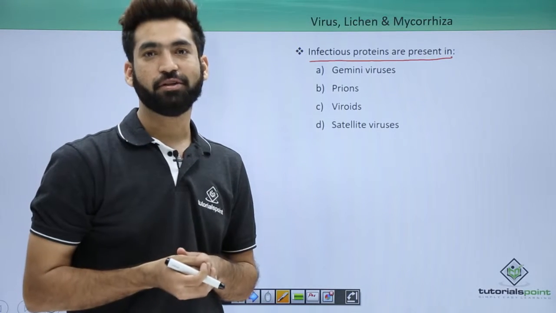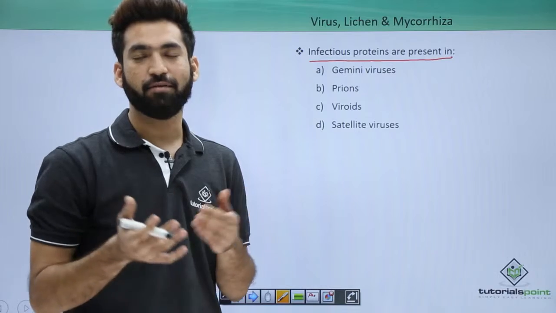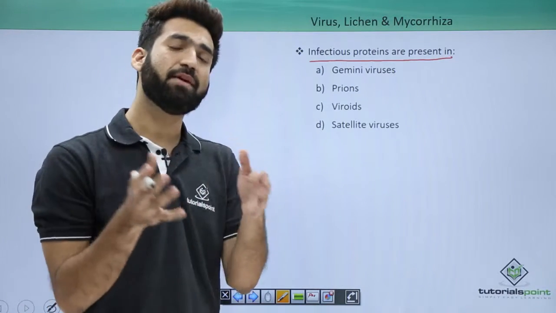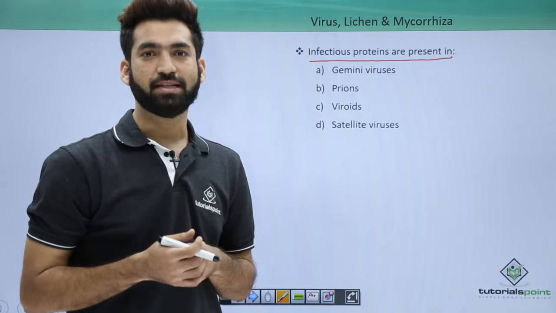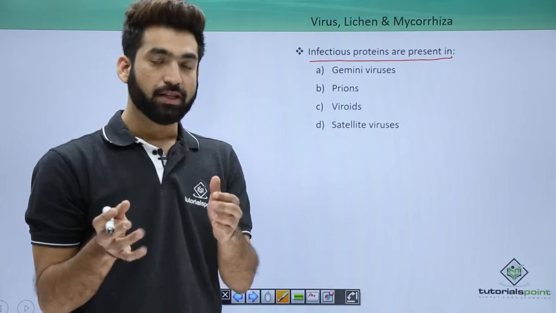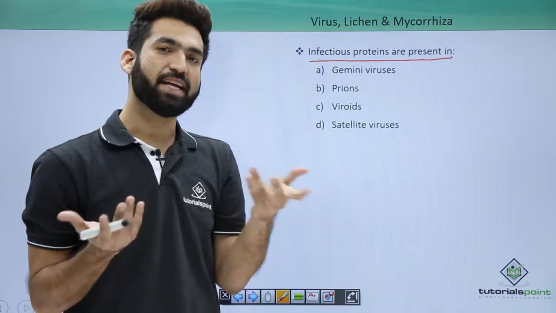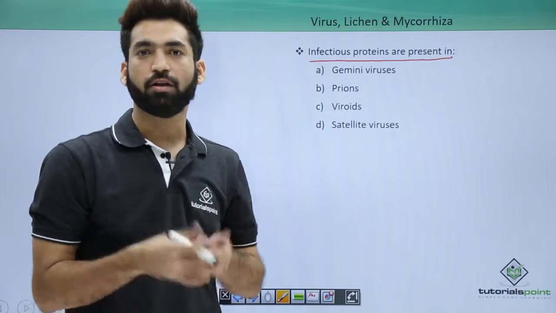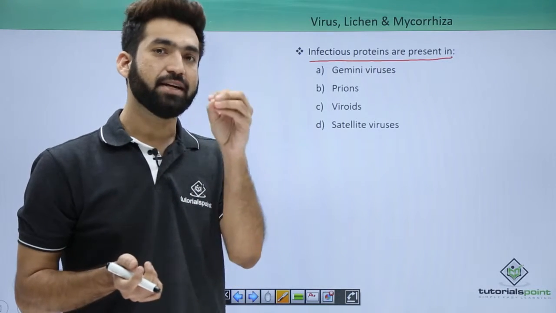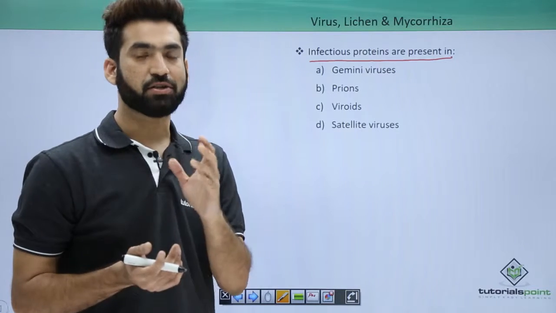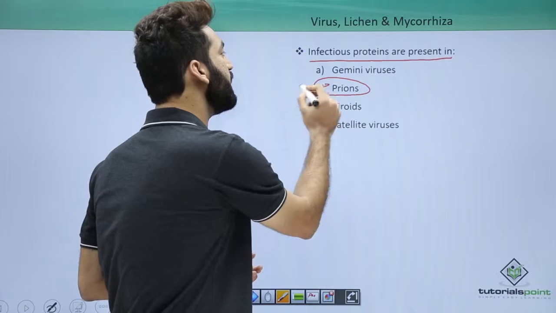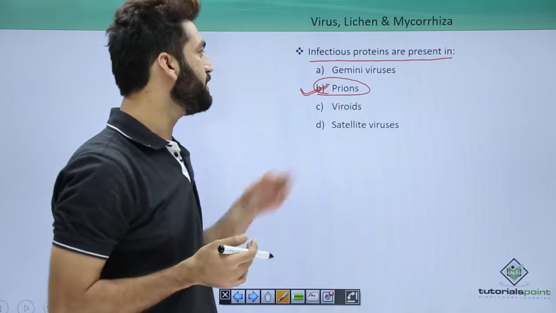If you remember, I've told you that in the structure of a virus, you have genetic material or the protein coat. But at the time I was telling you about subviral agents, prions and viroids, I told you that they are smaller than viruses because they may just have RNA or they may just have protein. And I told you that the protein can itself cause the disease, and the causal organism for that is prions. So prions is the correct answer. Infectious proteins are present in prions.